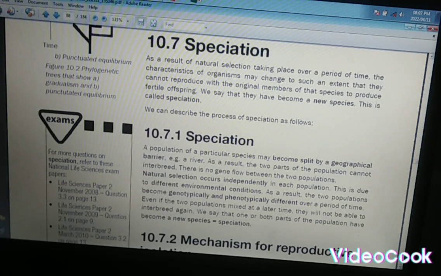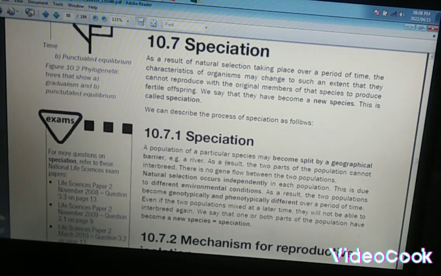With speciation, at the end of the day, we might realize that the new species that are formed might not be able to reproduce with the old or original members of that particular species. They will not be able to produce new offspring together. In other terms, they've become new species. They will have to reproduce with another type of species, not the original species that you began with, right?